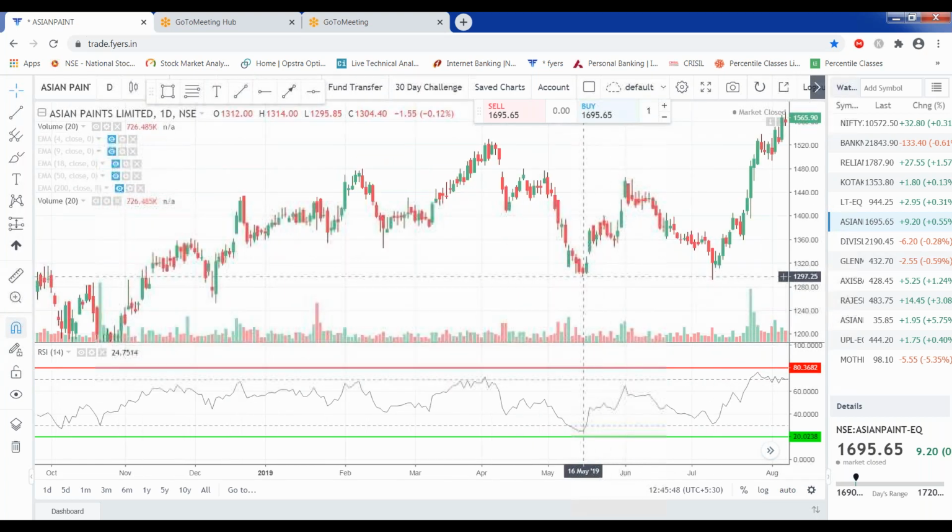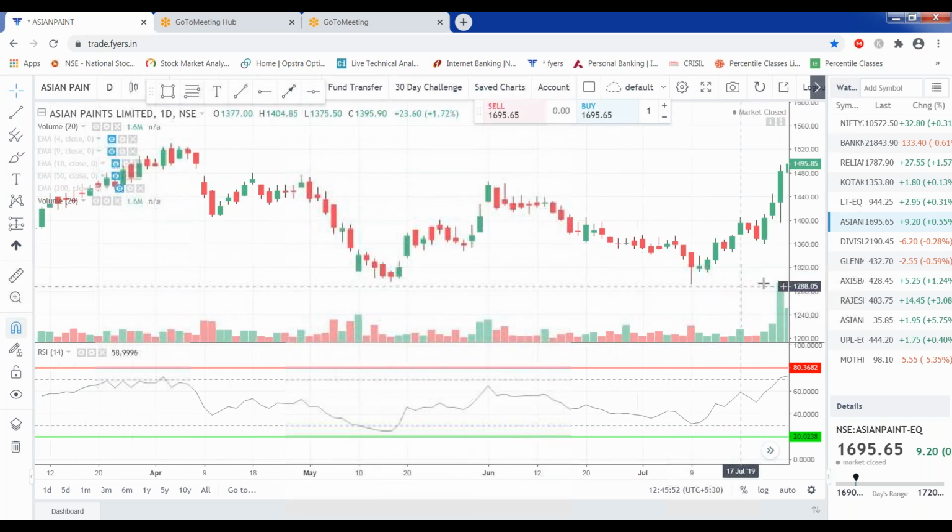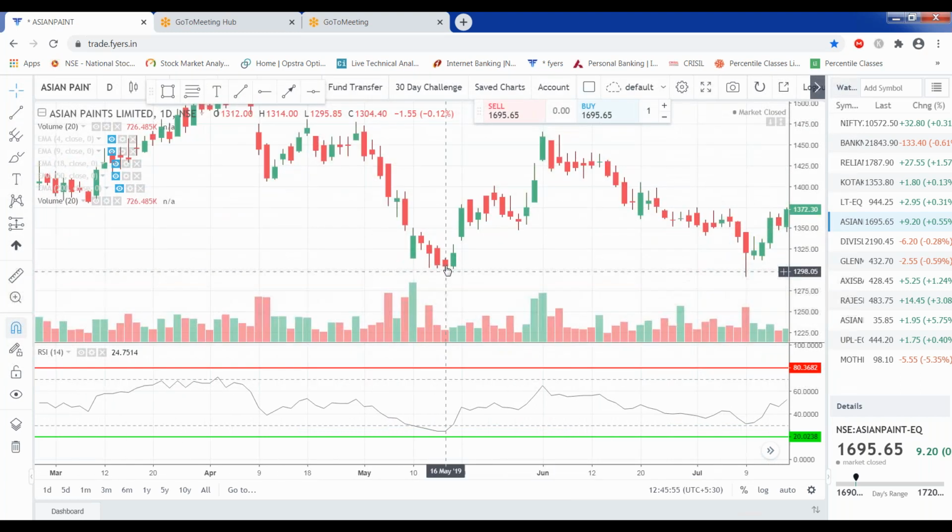Okay. Now if you see here what is happening, there is a slight bullish candle near the bottom. Next day there is a green candle which has not broken the low of this candle, and the next day there is a gap up and there is a big candle. It means the bulls are now coming in, and you can see that RSI was oversold below 30, near the 20 area. It means if there is a retracement happening in price, and if it is showing any bullishness sign, we can always take an entry in that.